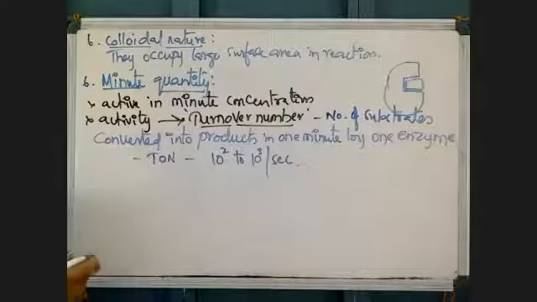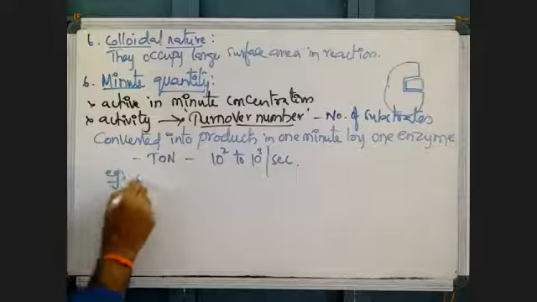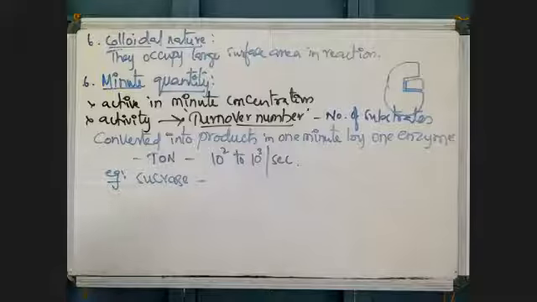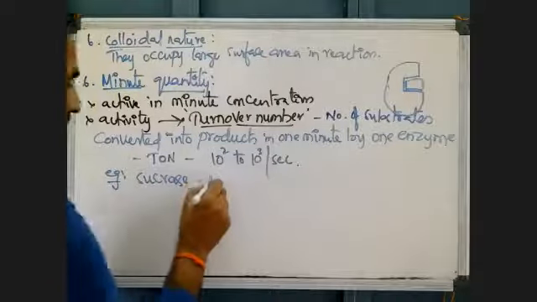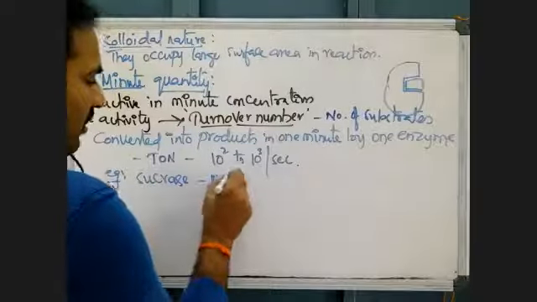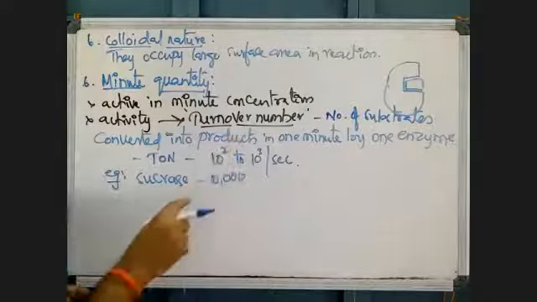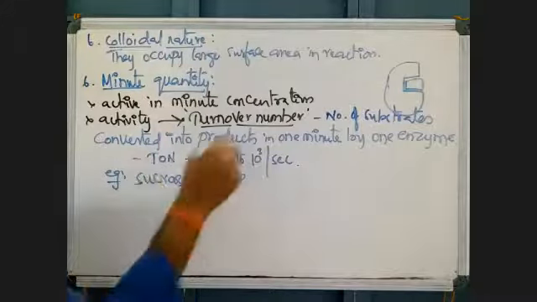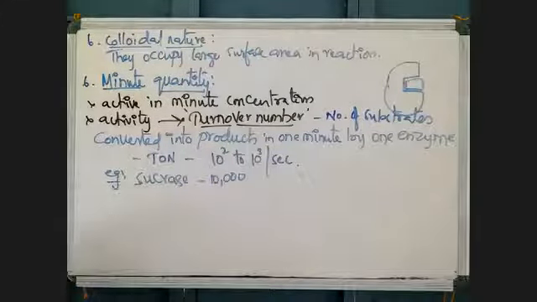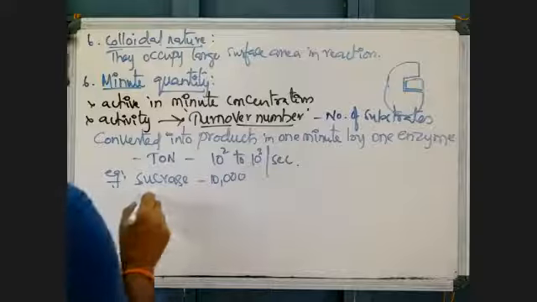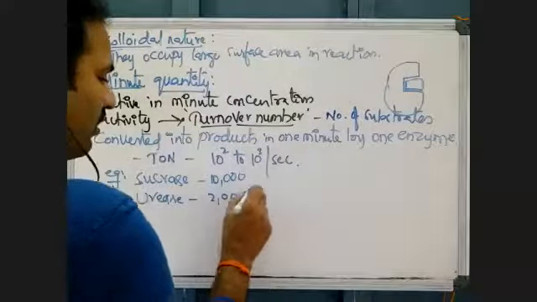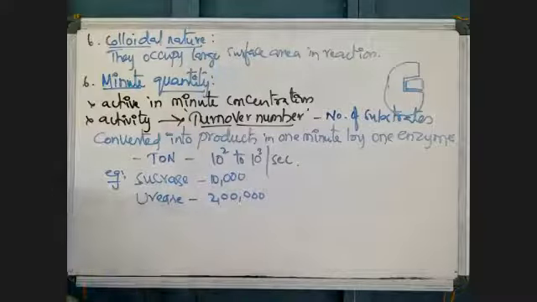Okay, some examples. Sucrase: the turnover number is 10,000. That means a single enzyme can break down 10,000 sucrose molecules in 1 minute. And urease has a large turnover number, around 2 lakhs per minute.